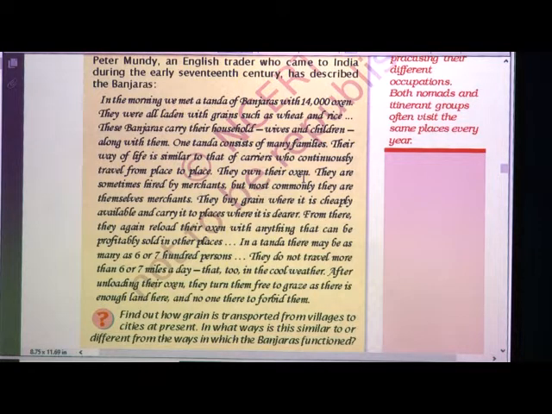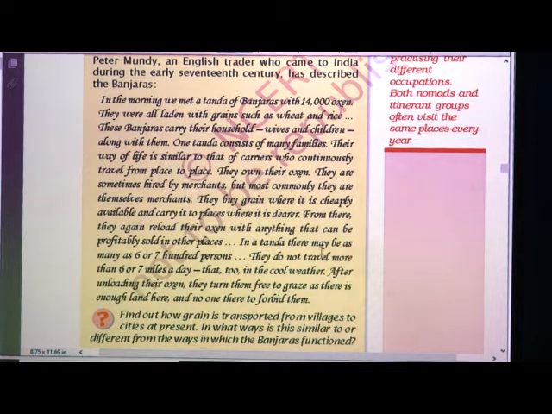They own their oxen. They are sometimes hired by merchants, but most commonly they are themselves merchants. They buy grains where it is cheaply available and carry it to places where it is dearer. From there they again reload their oxen with anything that can be profitably sold in other places.